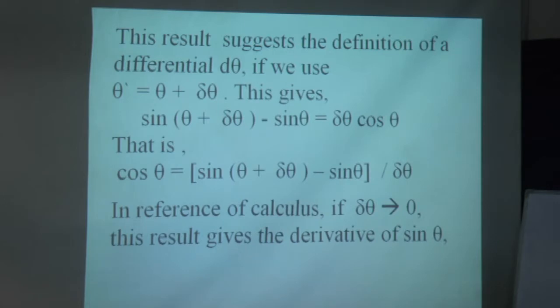This result suggests the definition of differential d theta if we use theta dash equal to theta plus delta theta. This gives sine of theta plus delta theta minus sine theta is equal to delta theta into cos theta. That is, cos theta is equal to sine of theta plus delta theta minus sine theta, upon delta theta. In the reference of calculus, if delta theta tends to 0, this result gives the derivative of sine theta.